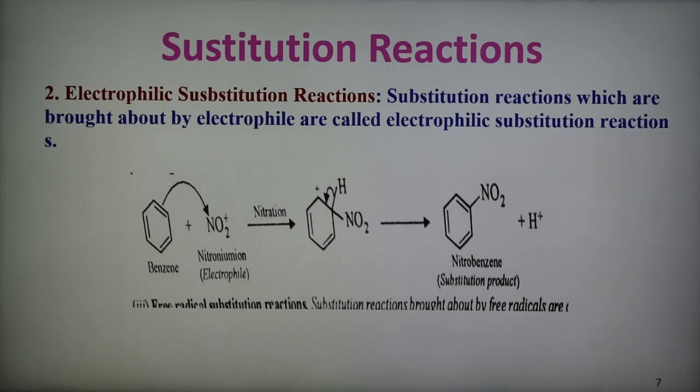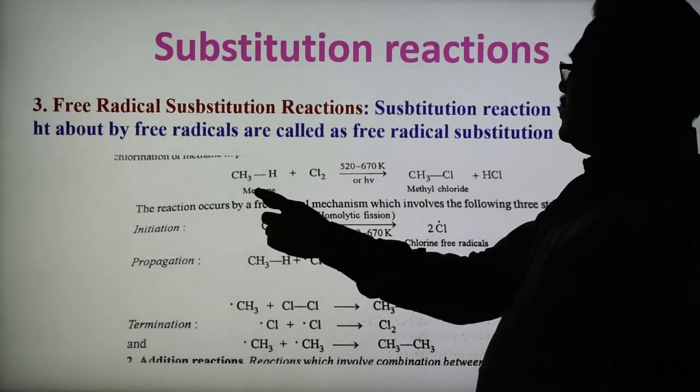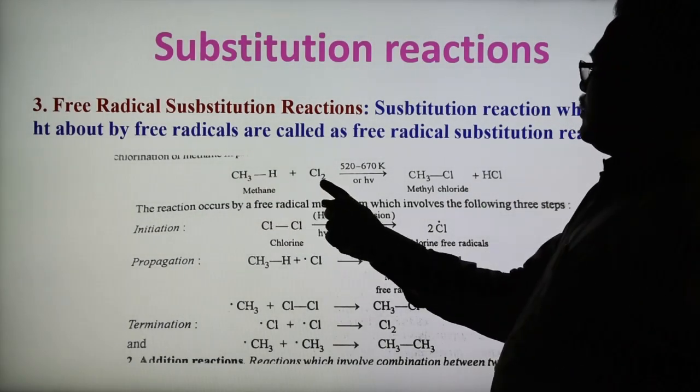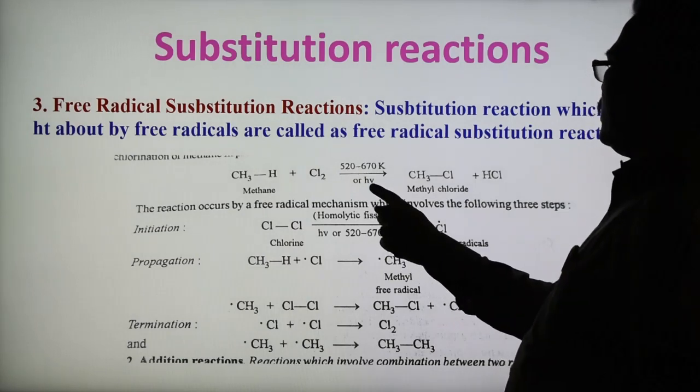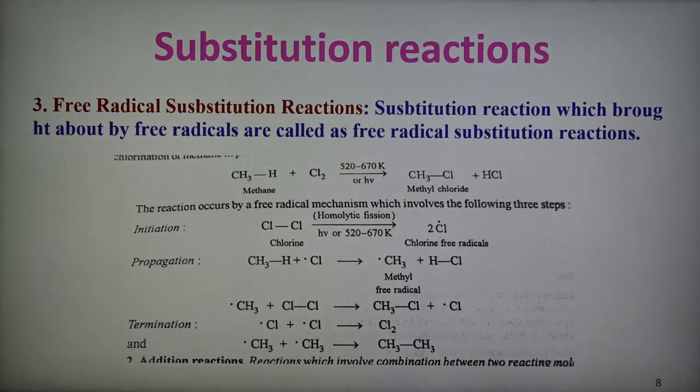So we have seen nucleophilic substitution and electrophilic substitution. One more is there: the substitution reaction brought about by a free radical, known as the free radical substitution reaction. Again, a simple example is given here. This is methane, CH4, reacting with chlorine at high temperature or UV light. Methyl chloride is obtained and HCl is the other product.